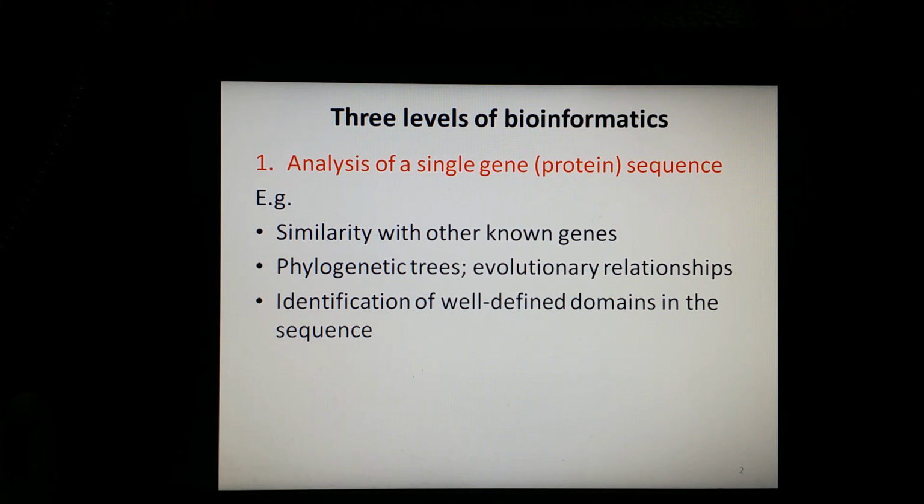Along with this, sequence features are studied, such as physical properties, binding and modification sites of the sequences. Prediction of subcellular localization is also done, and prediction of secondary and tertiary structures is also studied. These are all the things studied under this level of bioinformatics.